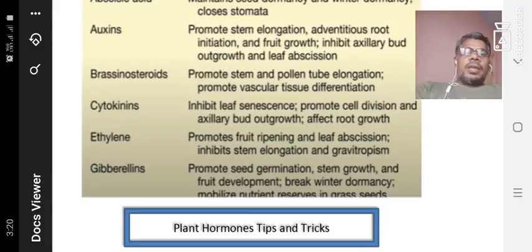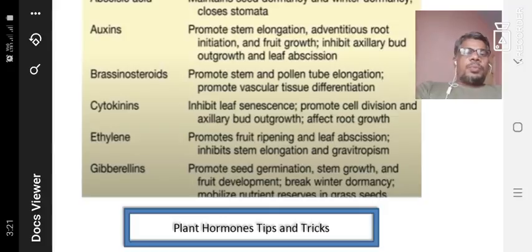Okay, next is ethylene. It promotes fruit ripening and also leaf abscission, and inhibits stem elongation and gravitropism. Ethylene is a fruit ripening compound. That is the most important one. You understand fruit ripening. Fruit formation is more important for all kinds of trees and fruit plants.